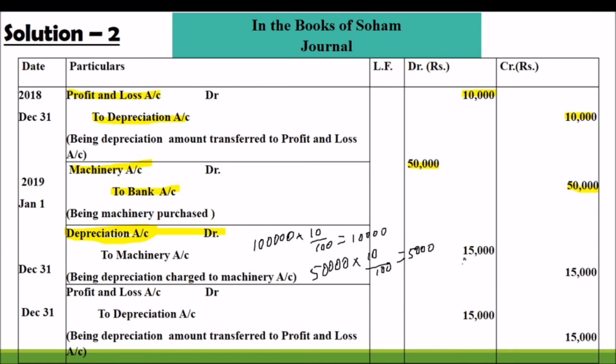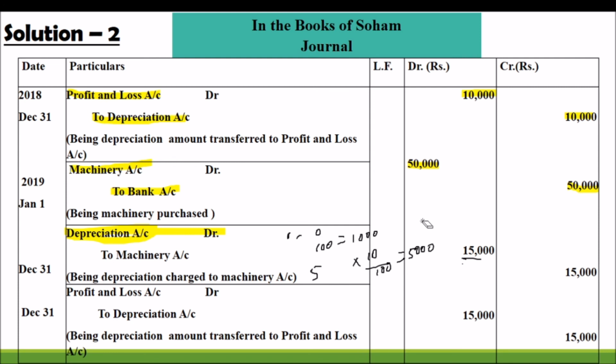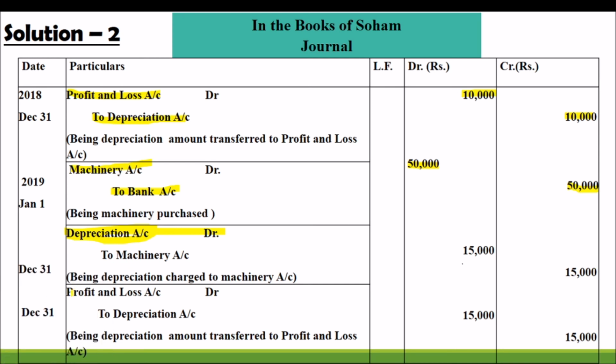The amount available in the account in the journal entry is the total amount of depreciation for these two assets. So remember that in that way we are calculating the amount of depreciation, 15,000. And that amount also we are transferring to profit and loss account, debtor to depreciation. So normally we have to write these entries in the books of accounts.